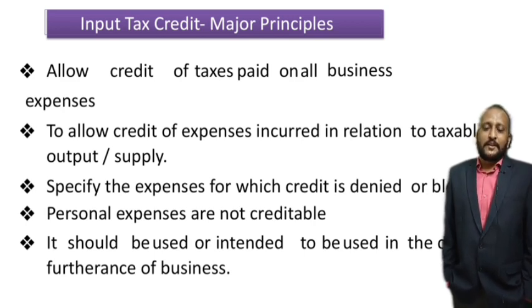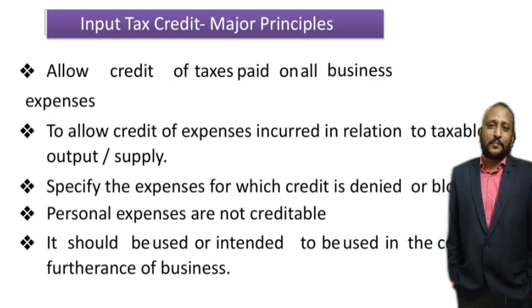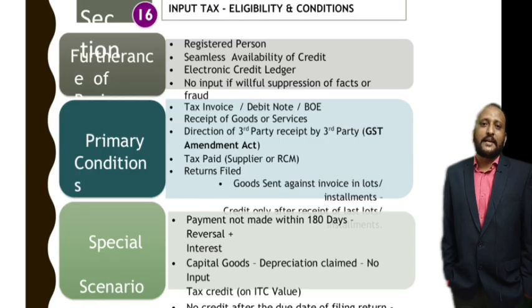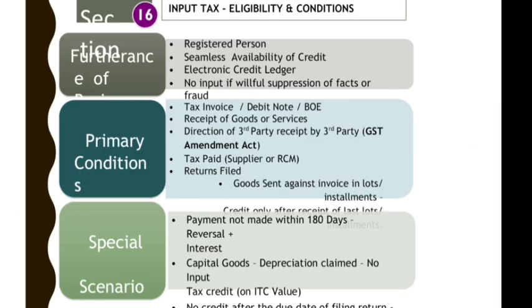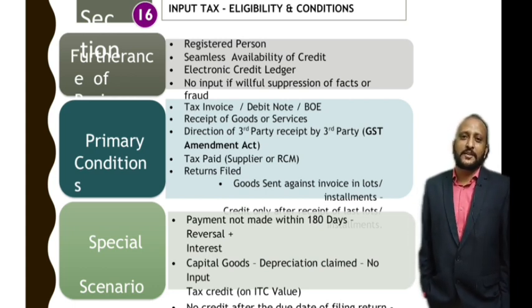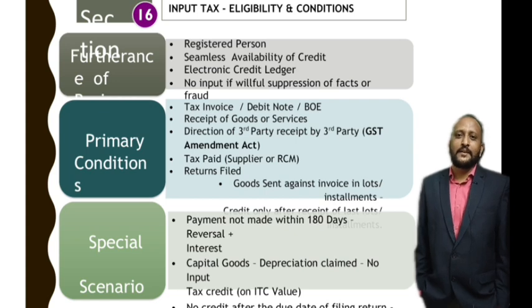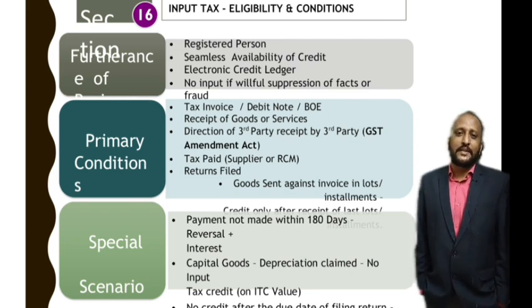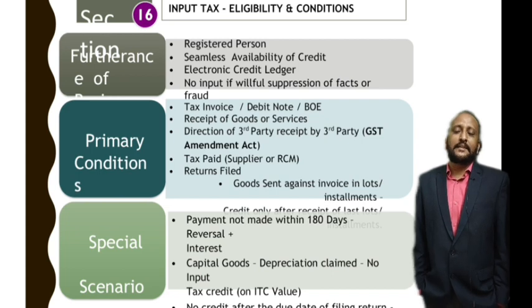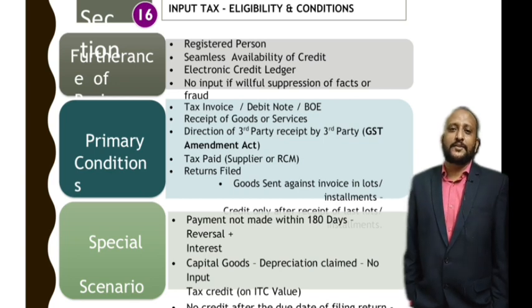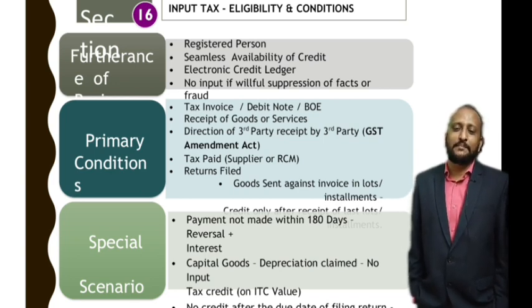And personal expenses will not be given any input tax credit. Now let us see the conditions or eligibility for availing the ITC. Now everyone cannot avail this input tax credit. So to avail this facility of ITC, first you should be a registered person, a registered dealer, and you should have a seamless availability of credit. I mean, you should be continuously engaged in sales and purchase. There should be some trade, and compulsorily you should maintain a ledger called the electronic credit ledger, which is very important.